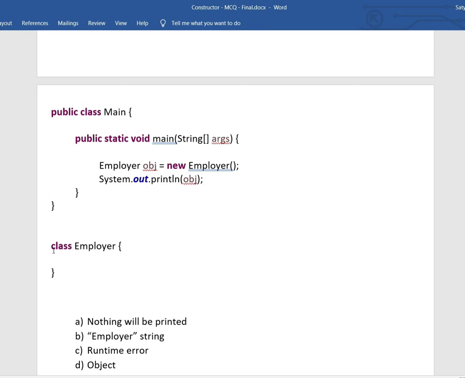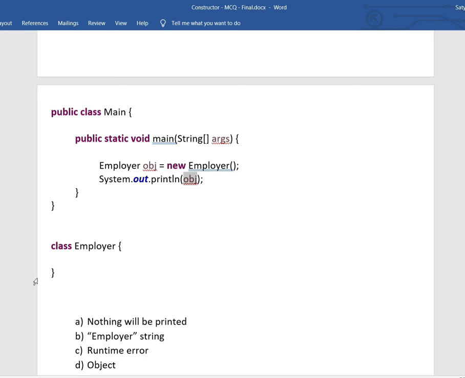Our class is empty, there are no methods, nothing. So will nothing be printed, or the employer string, or a runtime error, or some object? The answer would be some object. So what object will be printed and how? Whenever you call system.out.println, you are passing some object. So what happens internally? It tries to call object.toString, and whatever string it returns will be printed.